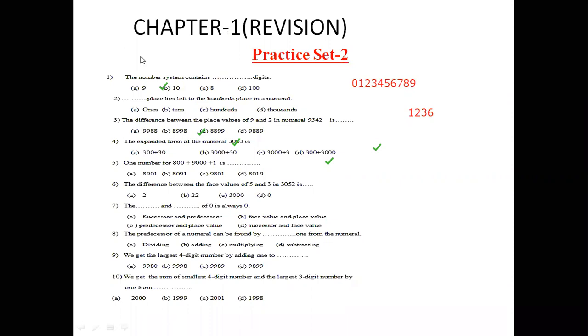This is your answer. Yes, 10, and the answer is D. The difference between the place value of 9 and 2 in the numeral 9542. So first, what is the place value of the 9? Ones, tens, hundreds, and thousands. Okay, children, we write 9000, and the place value of the 2 is 2, and we find the difference.